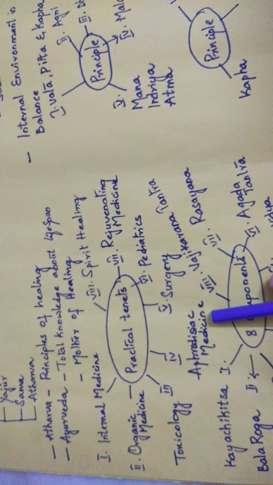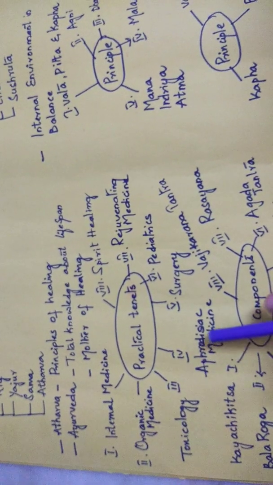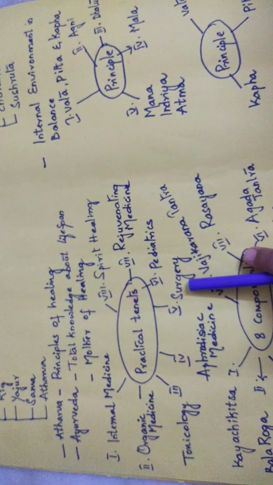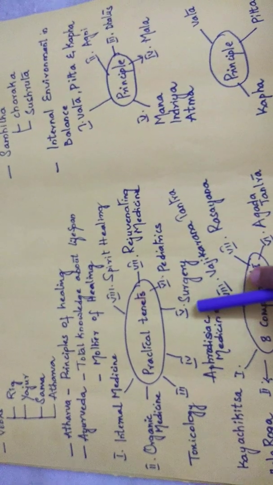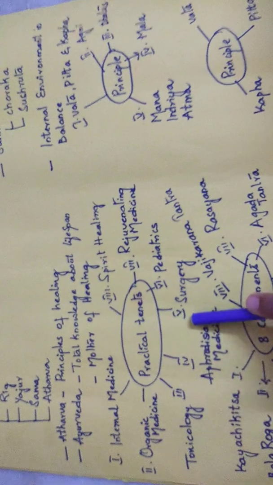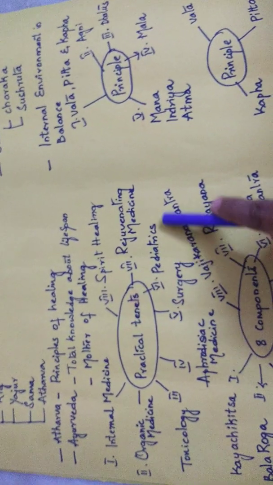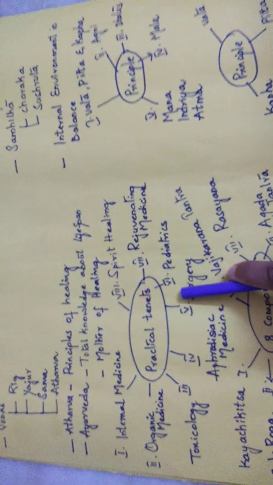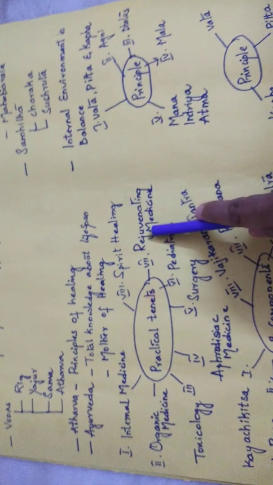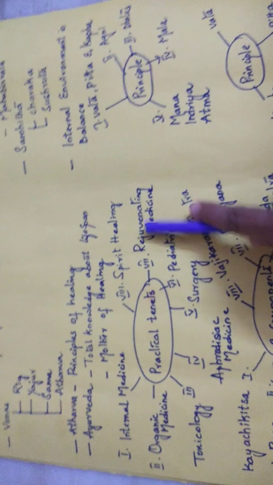And next one, aphrodisiac medicine. This is the medicine where we can read about the components which increase sexual desire. The next one is surgical concepts. All the surgical concepts can be clearly understood under the fifth concept, that is surgery. And next, the treatment of children is the sixth component, which is known as pediatrics. And next one is rejuvenating medicine.